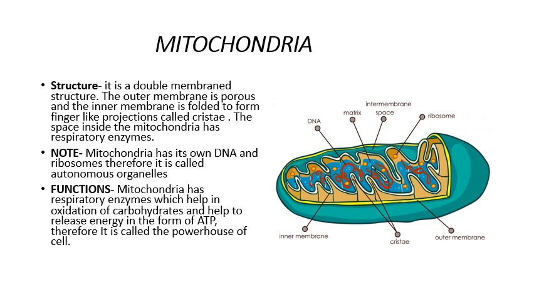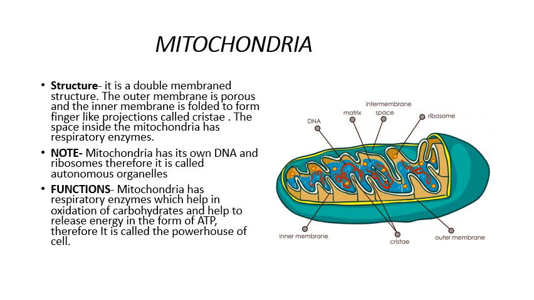Next cell organelle is mitochondria. Mitochondria is a very special structure. It is self-autonomous. Self-autonomous means it has its own ribosomes and its own DNA, that is genetic material. As you can see in the diagram, it is a double membraned structure. The outer membrane is porous so that materials may move in and out, and the inner membrane is folded like finger-like projections called cristae.